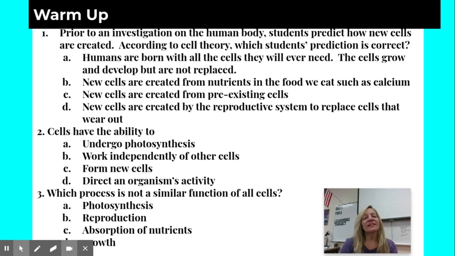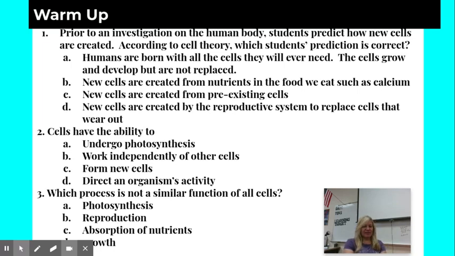Number two, cells have the ability to undergo photosynthesis, work independently of other cells, form new cells, direct an organism's activity. All right, so not all cells undergo photosynthesis. Not all cells will work independently. A lot of them will group together to do specialized functions. But they all have the ability to form new cells. That again is part of the cell theory, and it's actually tied into question number one.